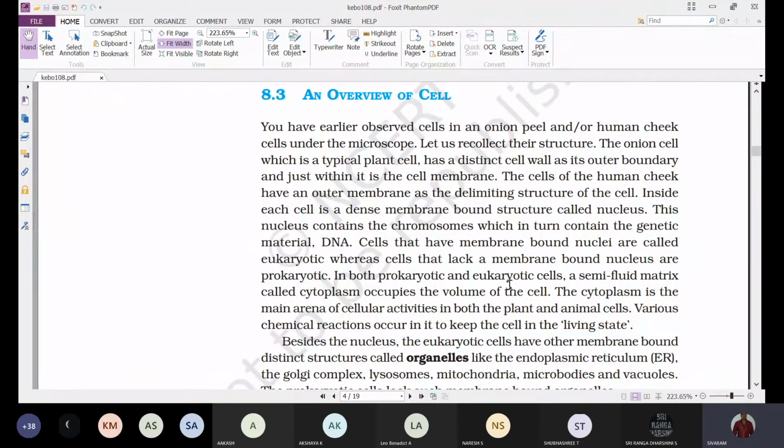What is the genetic material? In most of the organisms, the genetic material is DNA. So in plants and animals also we'll find DNA as the genetic material.